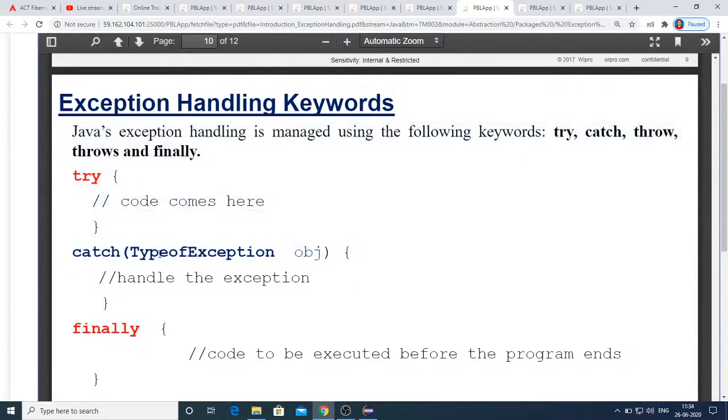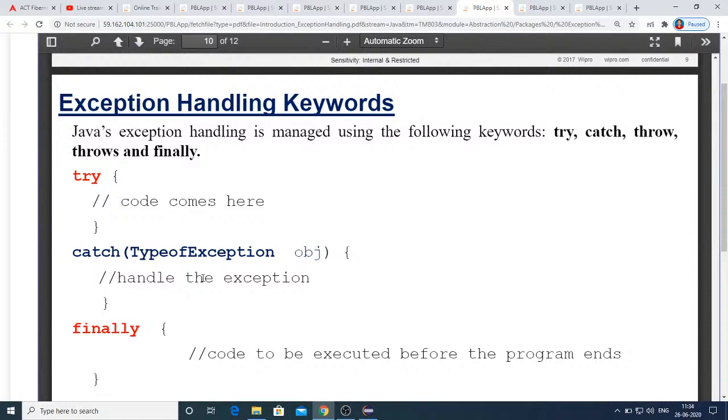So catch, type of exception, and then if that expected exception which you placed in try is encountered during the execution of program, then this particular catch block will be handling that exception. So you can place that code in the catch block.